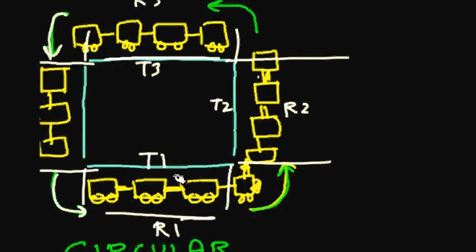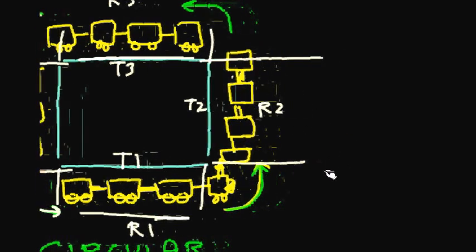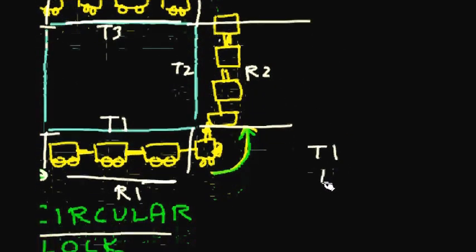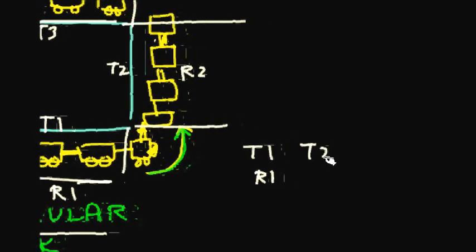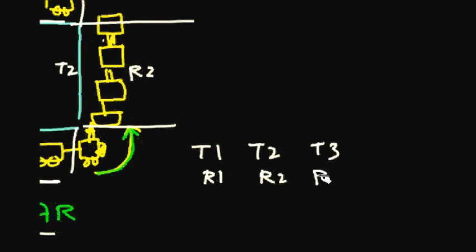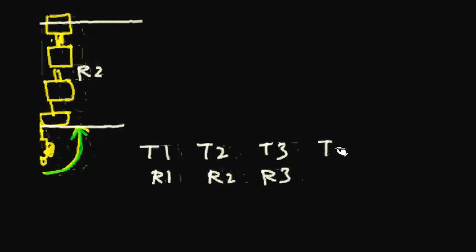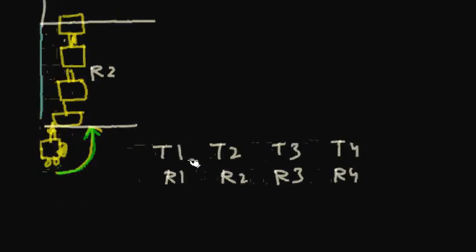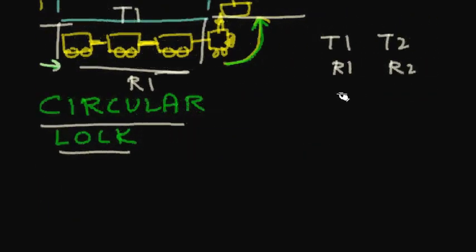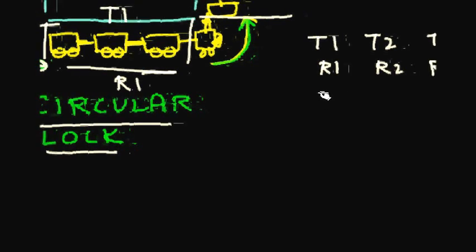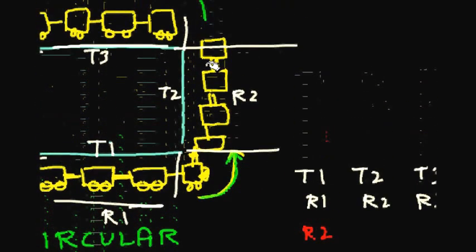T1 has got road R1. T2 has got R2. T3 has got R3, it has acquired. T4 has acquired R4. But if you see, T1 wants R2, it wants to go to R2.